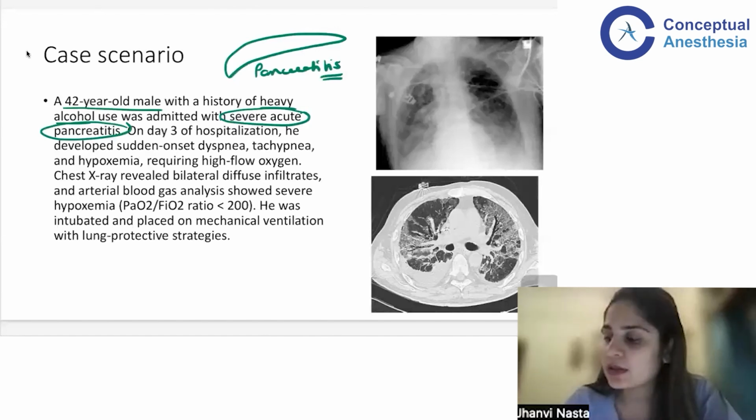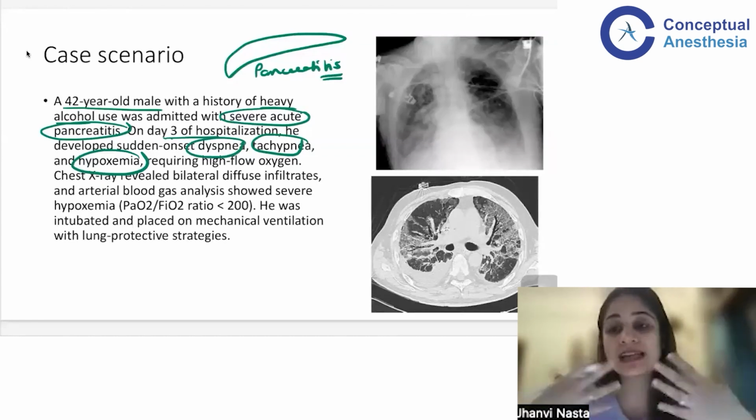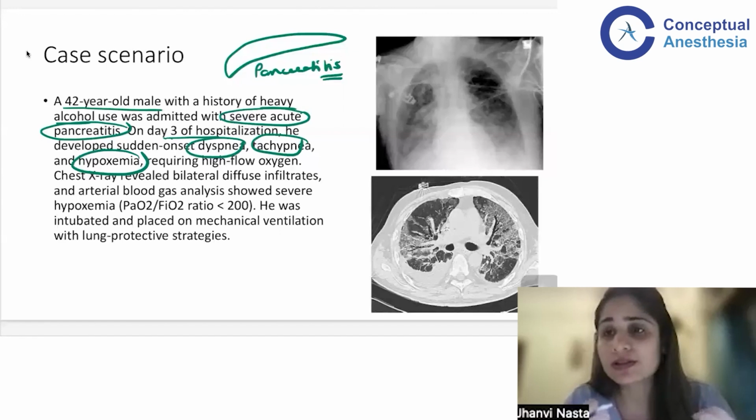Okay. Now, they are saying that he's hospitalized and on day 3 of the hospitalization, he developed sudden onset dyspnea, tachypnea, and hypoxemia. Now, can you tell me which system is getting affected over here if you have dyspnea, tachypnea, hypoxemia? Dyspnea means difficulty in breathing. Tachypnea is that you have fast breathing. Okay. So if you're finding it difficult to breathe, you're not going to take up enough oxygen inside your lungs. If you're not going to take up enough oxygen inside your lungs, then your metabolic requirement of oxygen is not met. So how will you meet that metabolic requirement of oxygen? Your body needs oxygen to work, right?